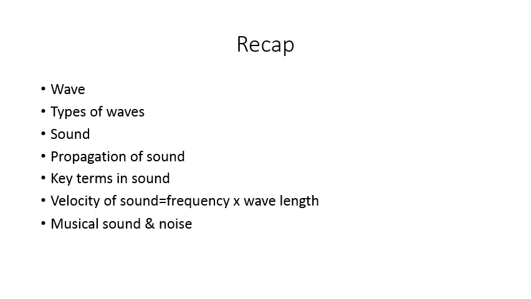Time period means the time taken to produce one wave. What is the relation between velocity of sound, frequency, and wavelength? The velocity of sound v is equal to n lambda, where n is the frequency and lambda is the wavelength. The audible range of frequency is 20 hertz to 20,000 hertz. It is different for different species.